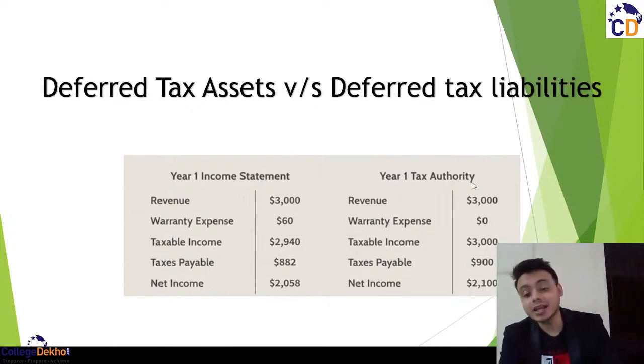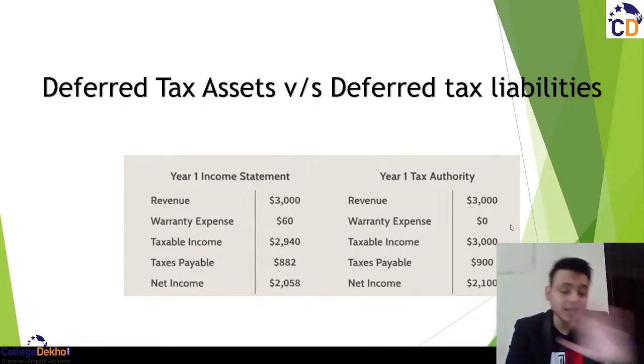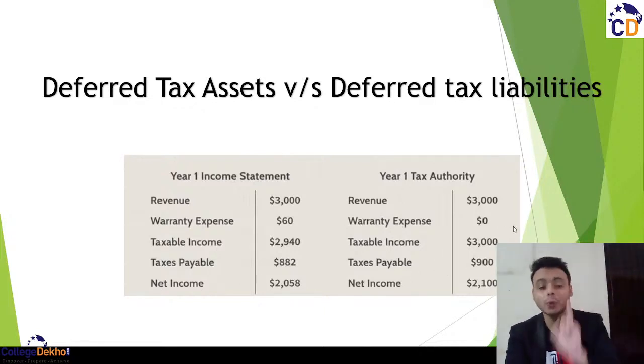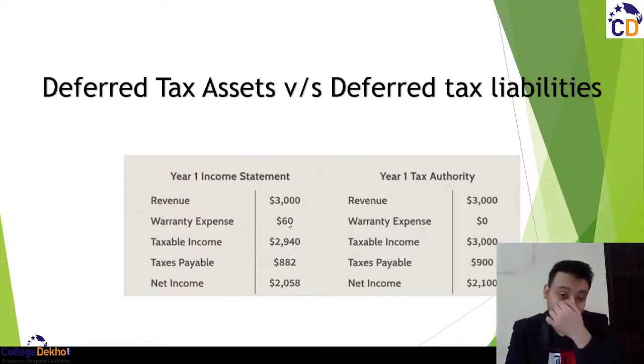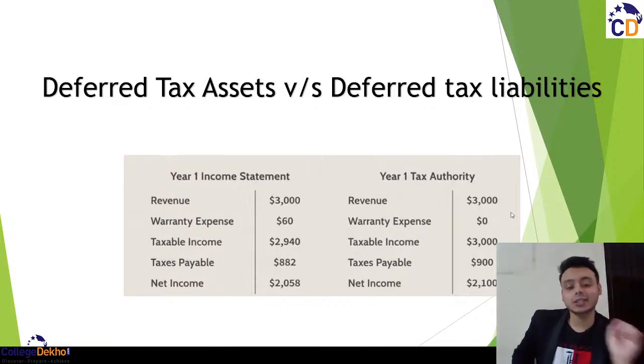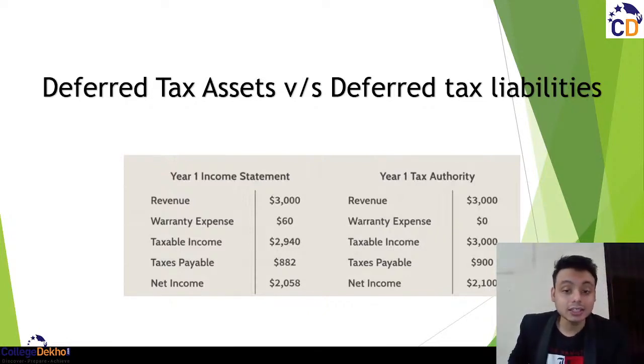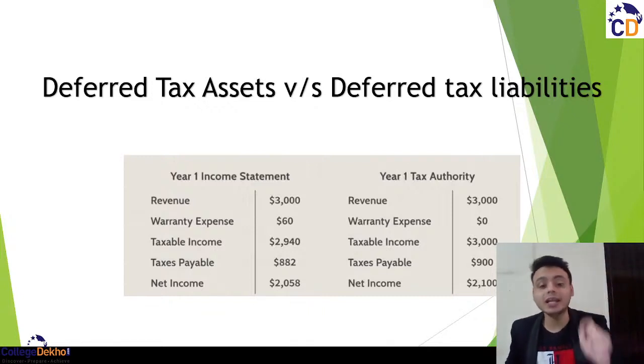But what happens in case of the tax authorities? Everything is same, but one difference. They have not recognized the expenses related to the warranty, right? यहाँ पे 60 का था amount, we had $60 and यहाँ पे we have the amount as 0. ठीक है, क्यों? Income tax authorities will recognize the warranty expenses only when they are actually incurred.